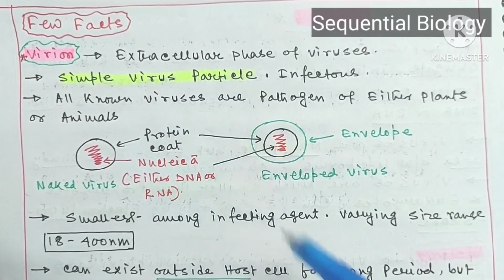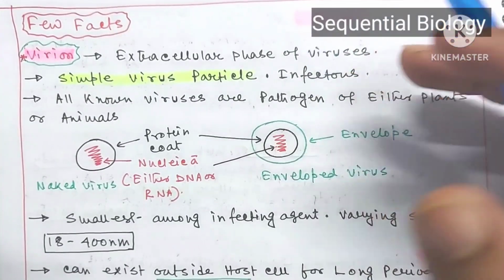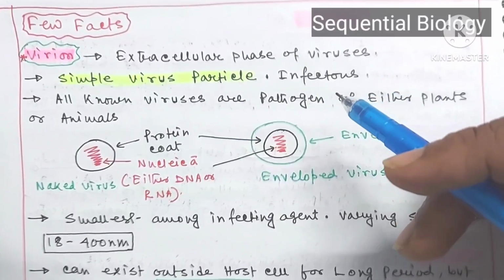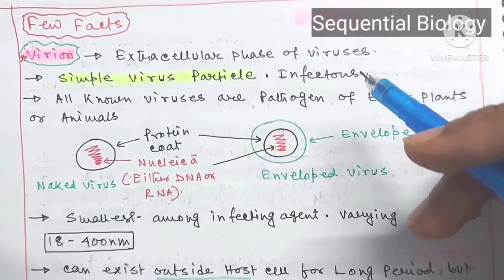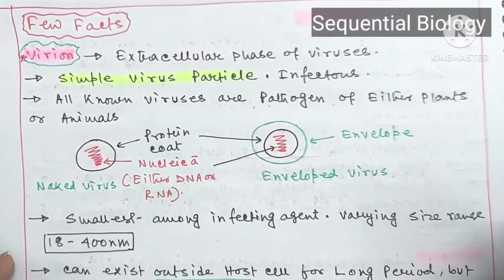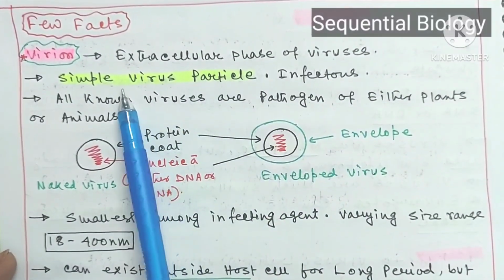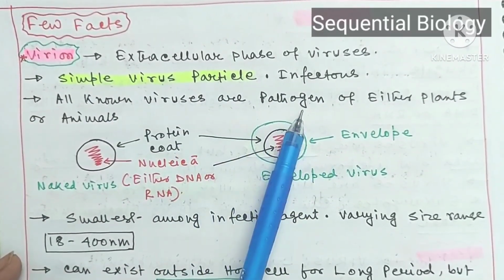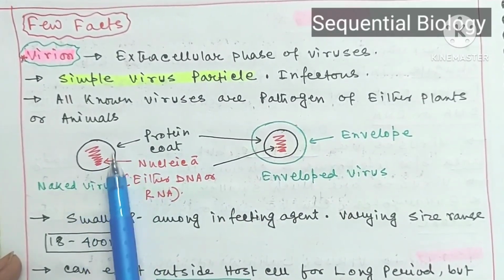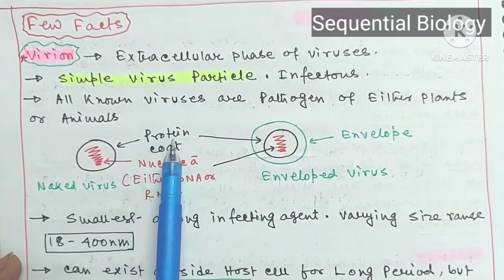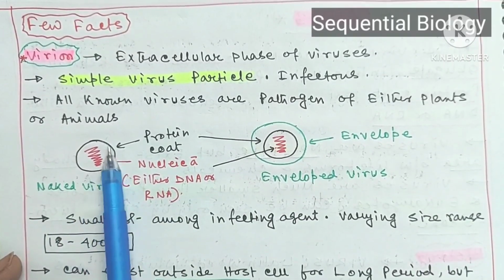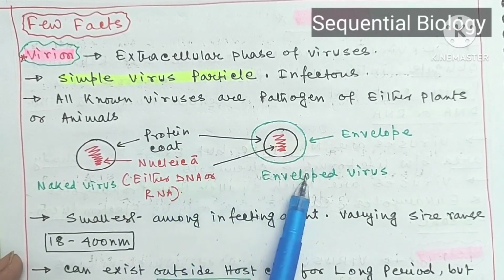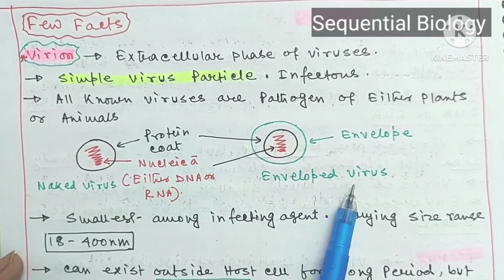Remember, viruses can be found in two phases. The extracellular phase means when it is present outside the host cell, and the intracellular phase means when it enters the host cell, and inside the host cell it can reproduce by the process of replication. The extracellular phase of the virus is called the virion, a simple virus particle, and this is infectious. All known viruses are pathogens of either plants or animals. This is the diagram of a virion. Some viruses are naked viruses, having only a protein coat with either DNA or RNA inside, and some virions are enveloped viruses.